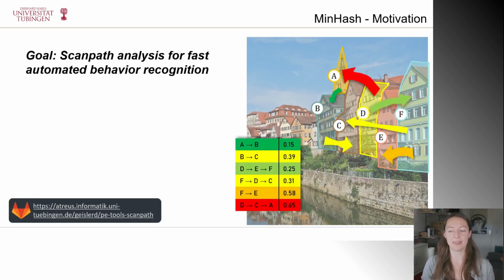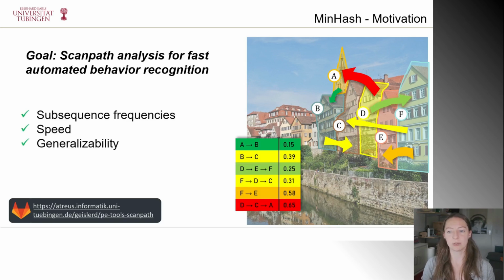We present a method, MinHash, that uses the same-named technique to extract scanpath similarity from subsequence frequencies. This method improves on the runtime performance compared to traditional sequence alignment approaches and is highly generalizable due to the models built using data mining. We have also made the algorithm publicly available on GitLab.